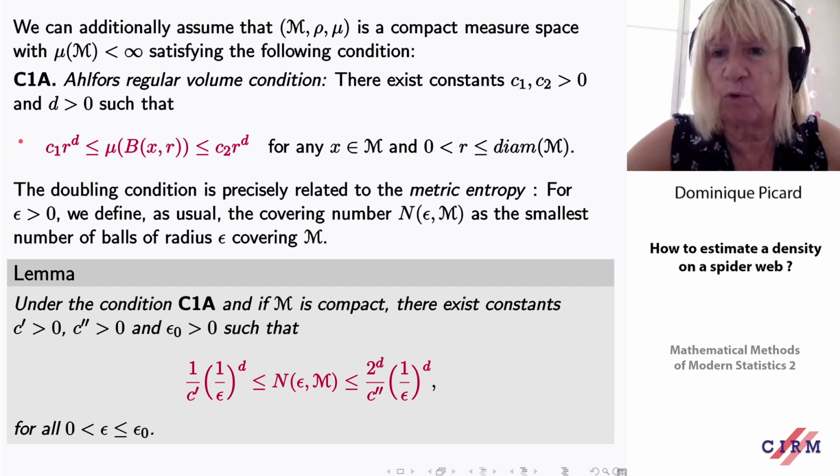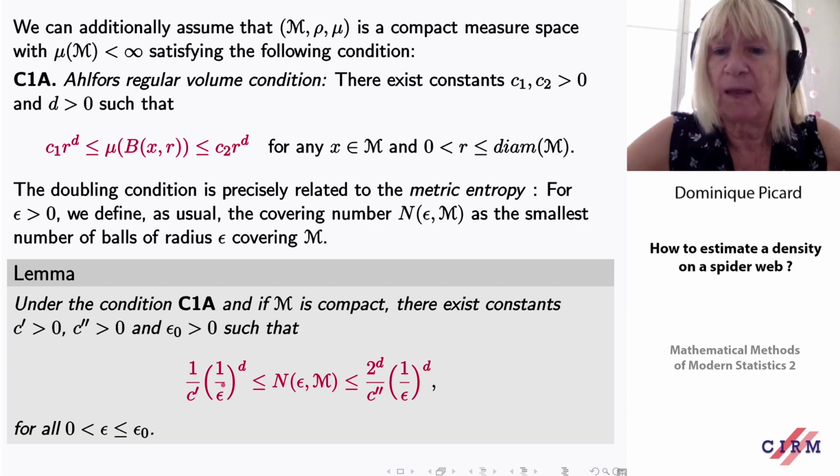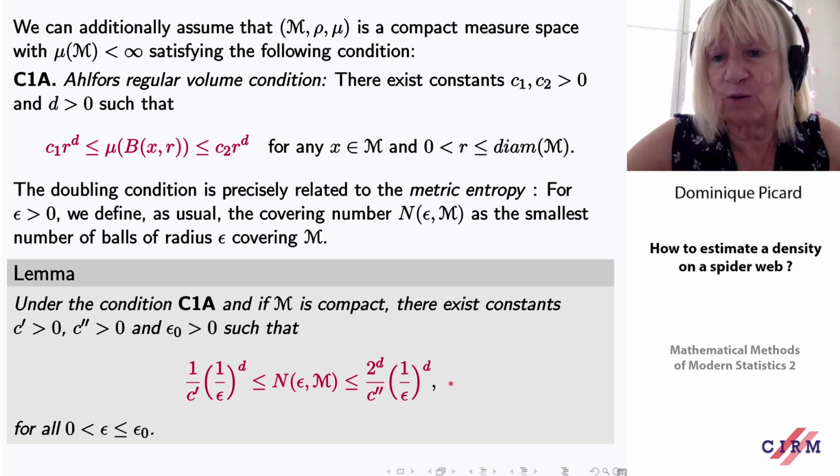We will not always assume it, but sometimes we will assume this condition, and it is called the Ahlfors regular volume condition. It's important to realize that if we have this, then we have something quite natural: a control of the metric entropy. So it's not completely bizarre. It's a condition very much linked with metric entropy.